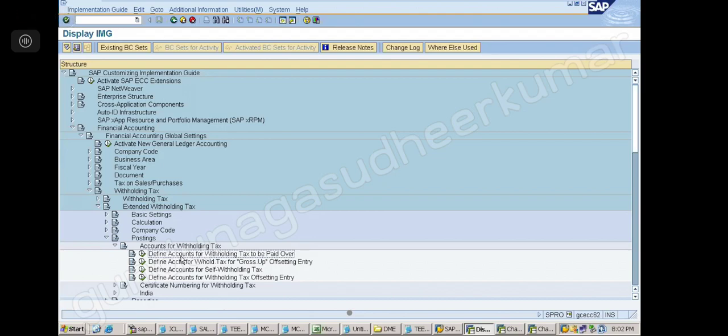Just see the down arrow. That's the path. Click on it. Done. Which step, sir? Step number 15, yes.